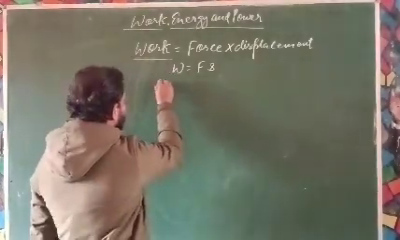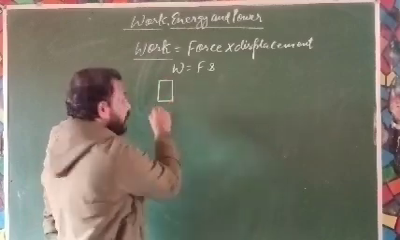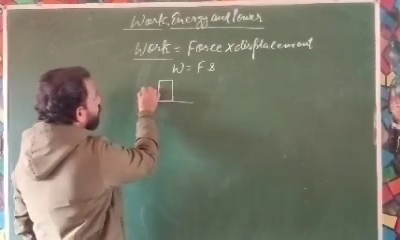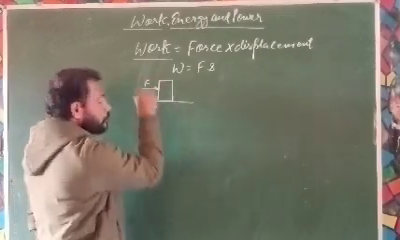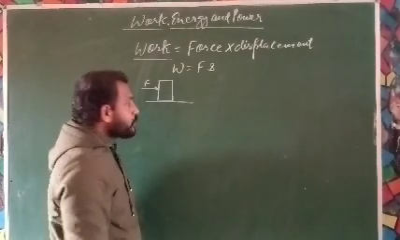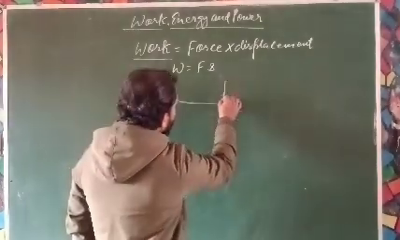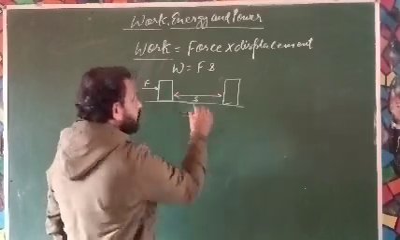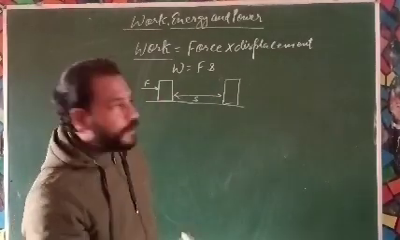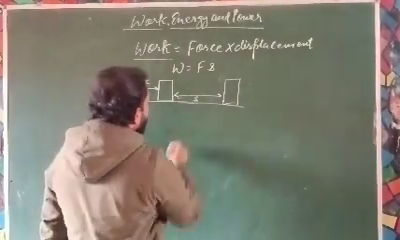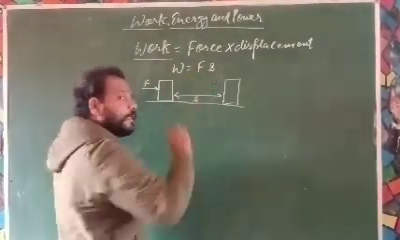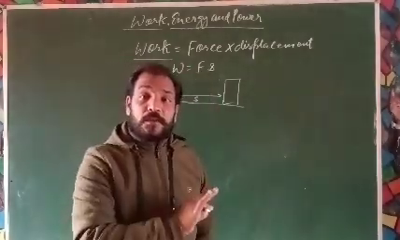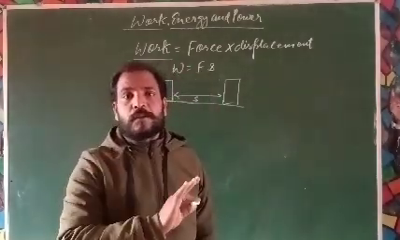Now suppose a body is lying here. The body has some mass and force F is applied on it. On application of force F, the body displaces through some distance, and that distance is S, either in meter or centimeter, whatever. So the work done is equal to F into S. If there is no displacement, it means there is no work done.